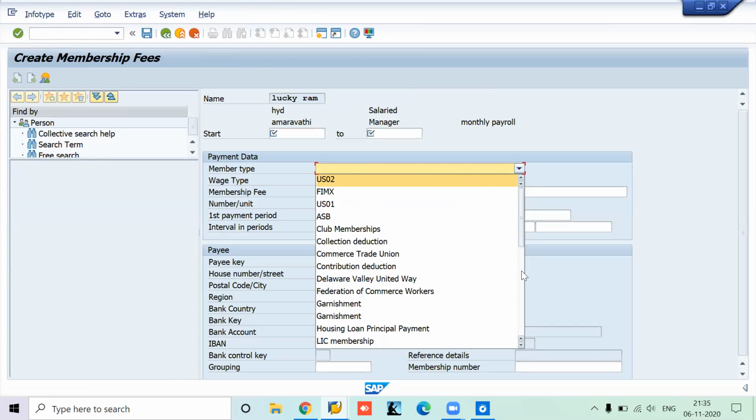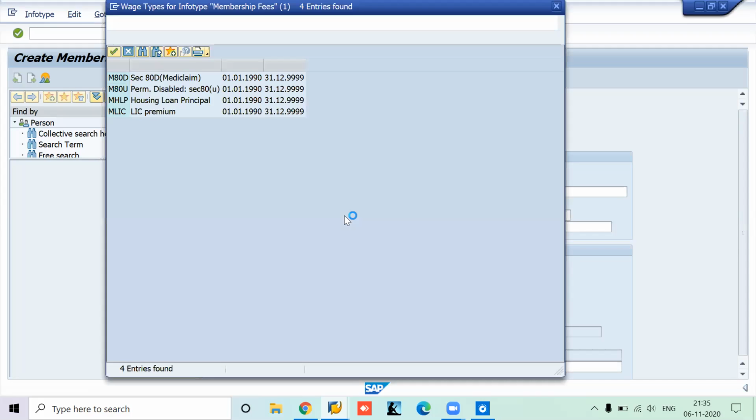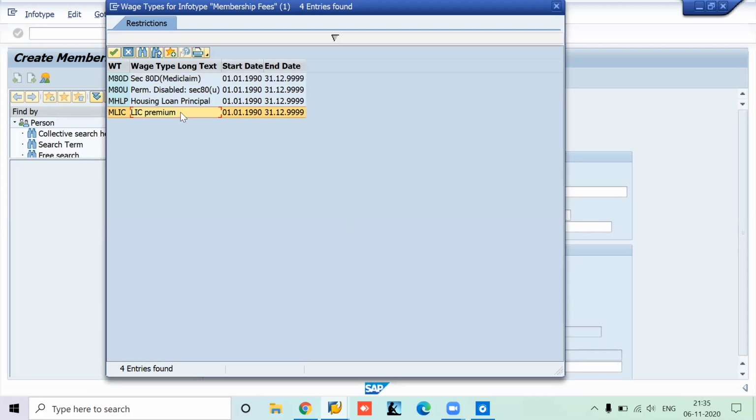Yeah, LIC membership, it's already there. Go to LIC membership. And here you have an option for a wage type. Just click that option, wage type. So here you'll be getting that MLIC. Also, you have an option for MATD or ME housing loan principal.